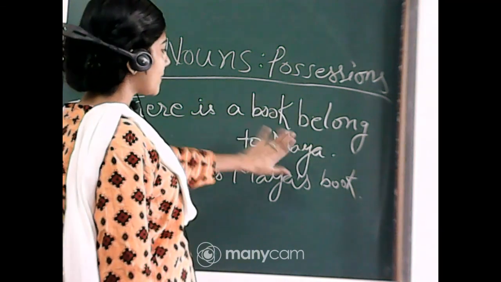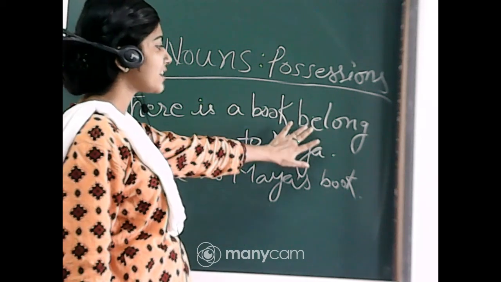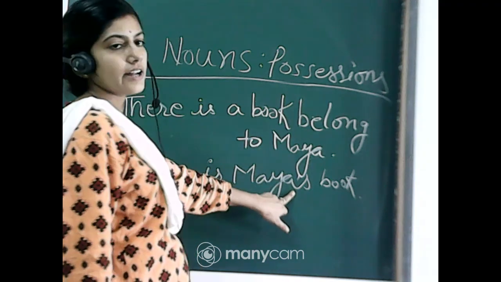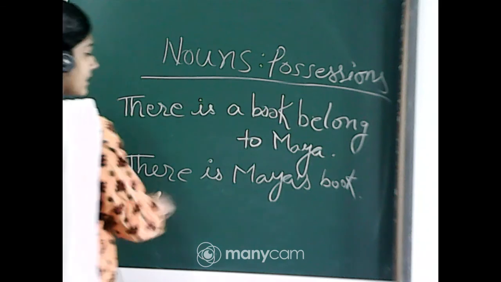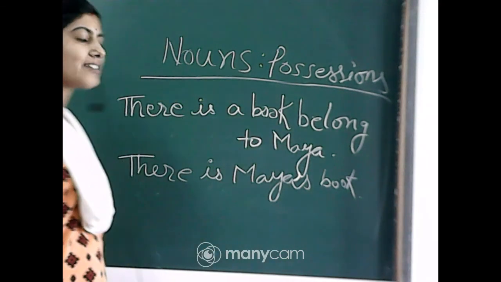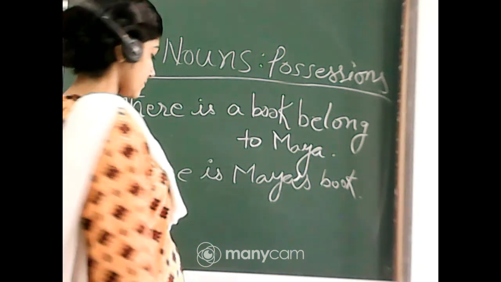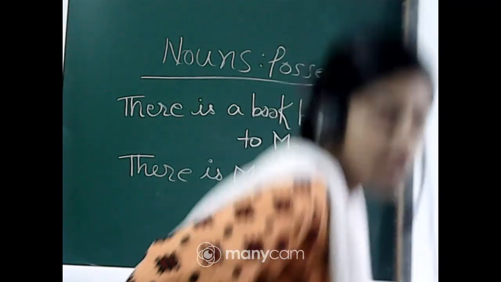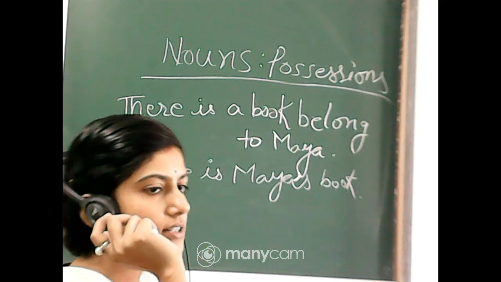There is a book belongs to Maya, but to show the apostrophe we need not write the word belong, okay, because the apostrophe itself shows the belongings. So in the second sentence, there is Maya's book. The word Maya's shows that the book belongs to only Maya, okay. So it is clear. Noun as possession, the chapter is clear or not?